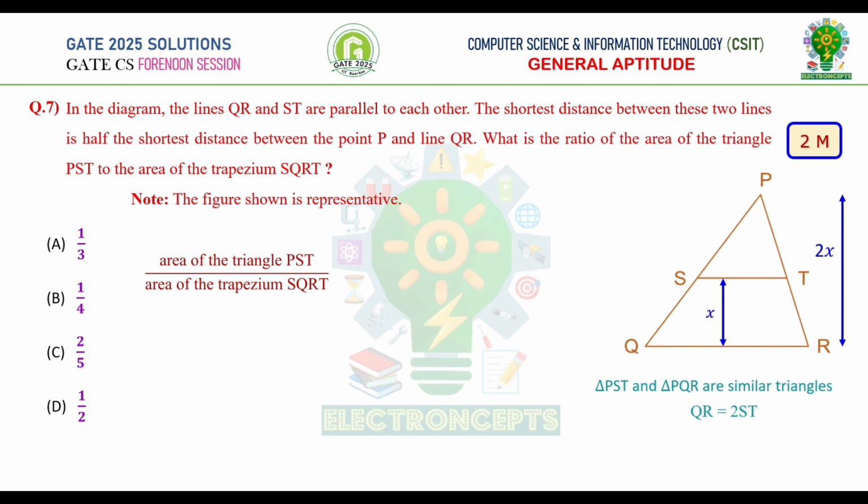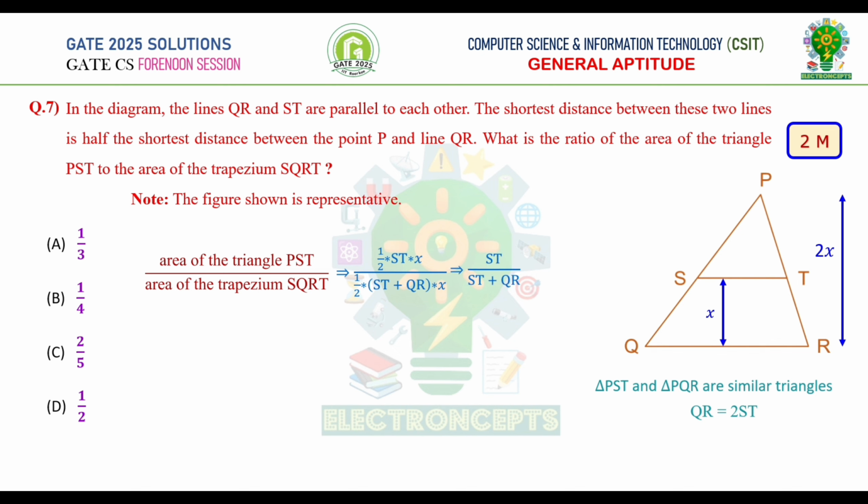Area of triangle PST is equal to half into base of triangle PST into height of triangle PST, which is equal to half into ST into height x. Area of trapezium SQRT is equal to half into sum of ST and QR multiplied with height, that is x. Cancelling the common terms, we get ST by ST plus QR.